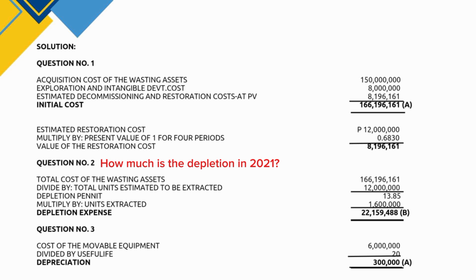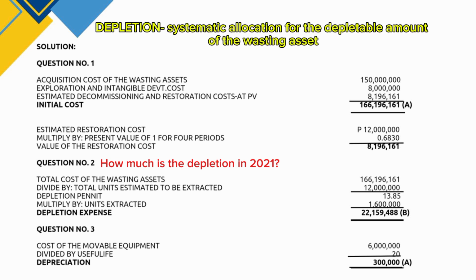Now, what is depletion? Depletion refers to the systematic and rational allocation of the depletion base of a natural resource over its useful life. And depreciation is the systematic allocation for the depreciable amount of property, plant, and equipment, and amortization is the systematic allocation for the amortizable value of intangible assets. Then depletion is the systematic allocation for wasting assets.